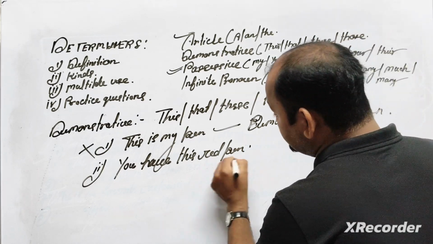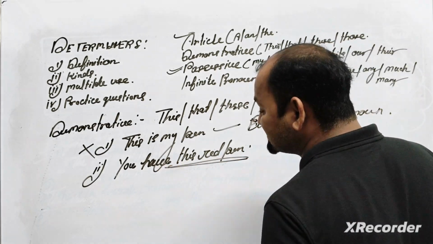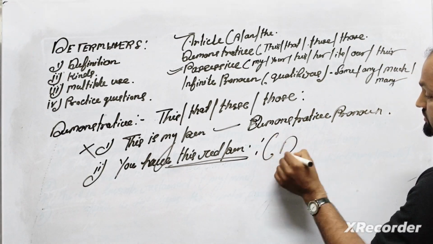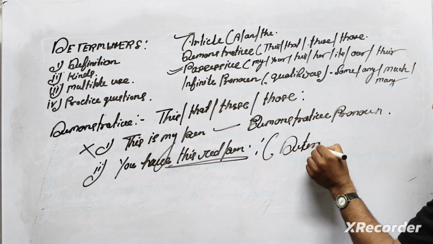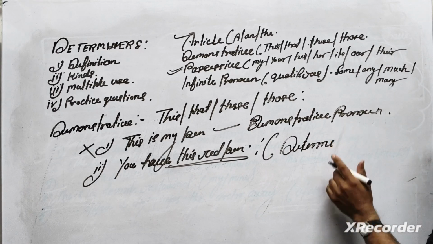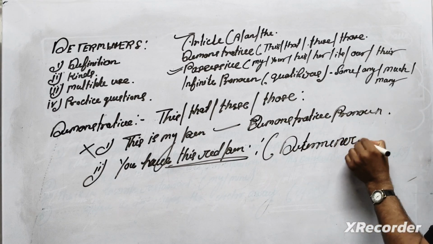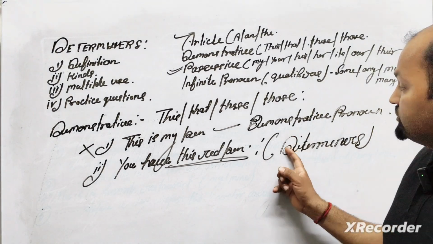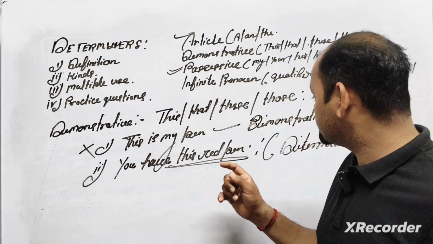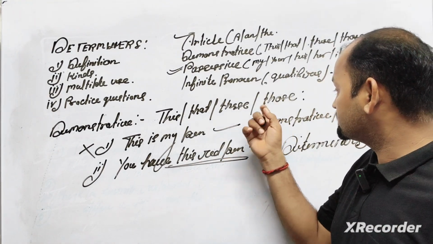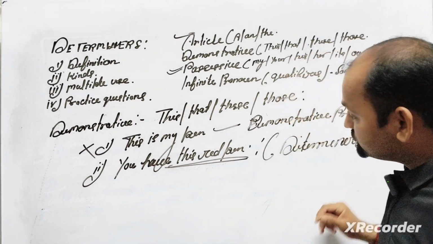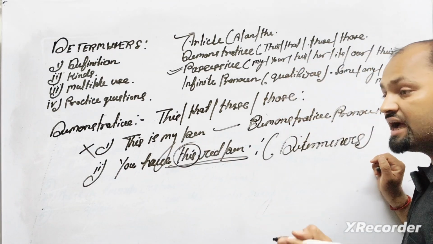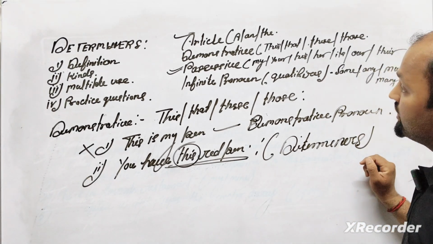But in the second, it is used along with a noun, so we call it a determiner. You have this red pen. I said that to you in that sense. Yes, correct. You are thinking right.